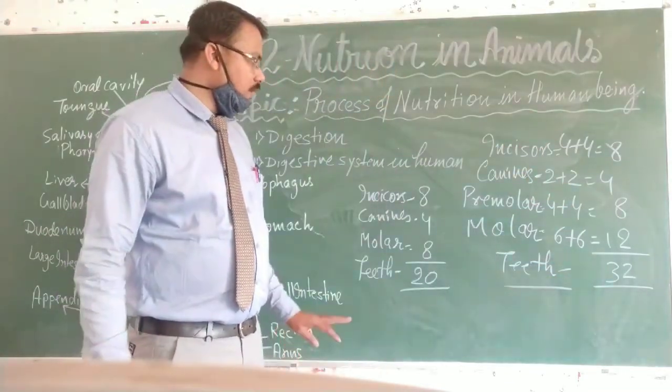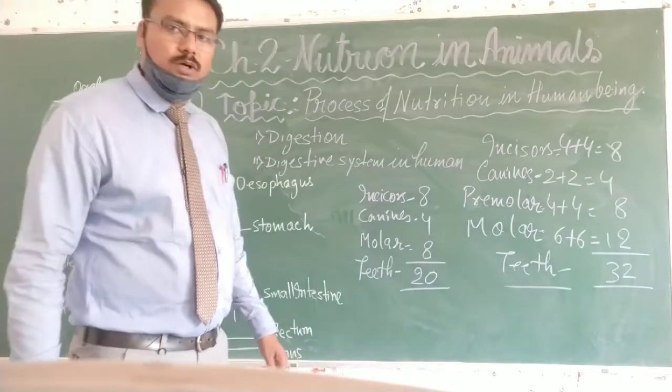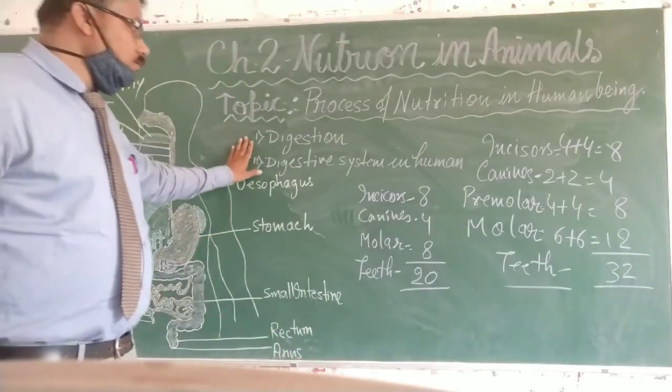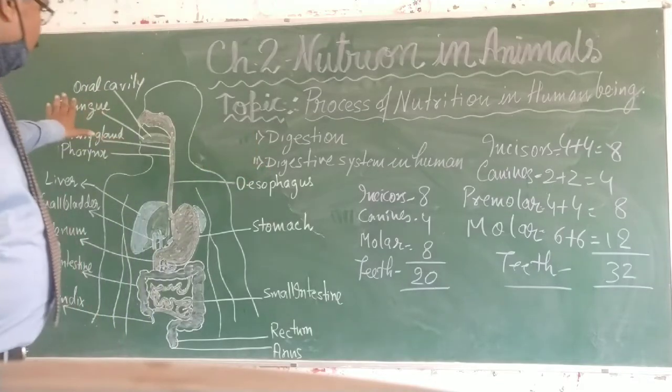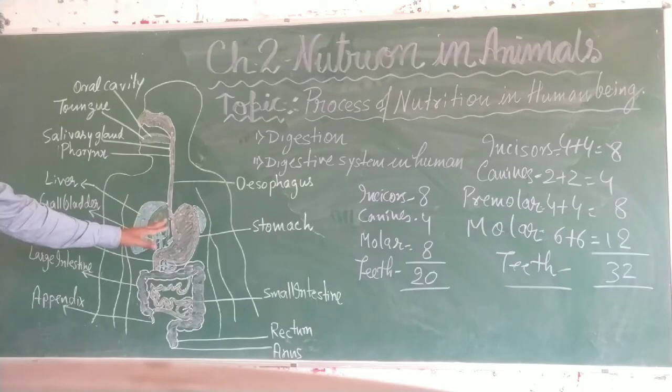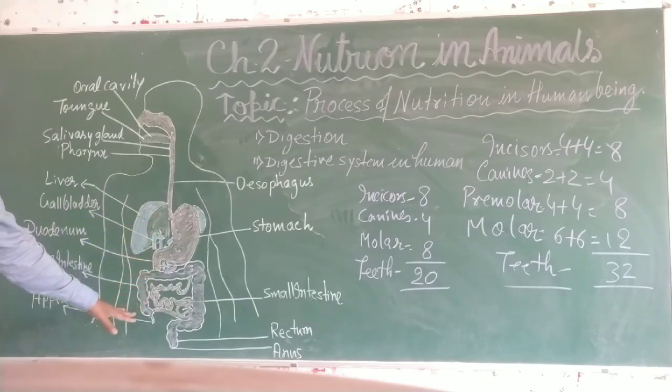So students, today I am explaining to you what is digestion, the various parts of the alimentary canal, by the help of the diagram I have shown you here.